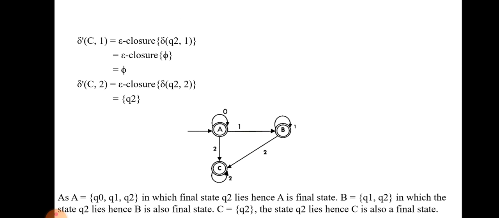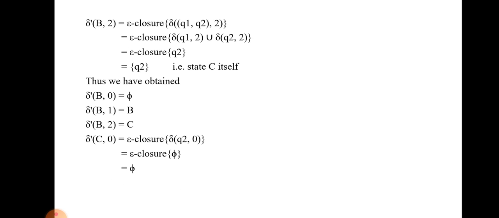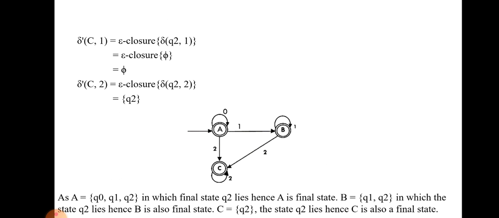Then we draw the transition table, and from that table we can easily draw the transition diagram. For example, capital A is equal to Q0, Q1 and Q2. In the given problem Q2 is the final state. In capital A, which contains Q0, Q1, Q2, Q2 is the final state. So capital A is also a final state, because the final state Q2 is present in capital A. Then capital B is equal to Q1, Q2. Q2 is the final state which is also present in capital B. So B is also a final state.